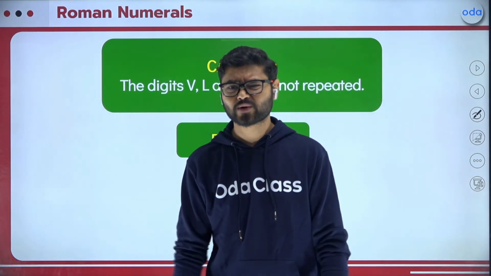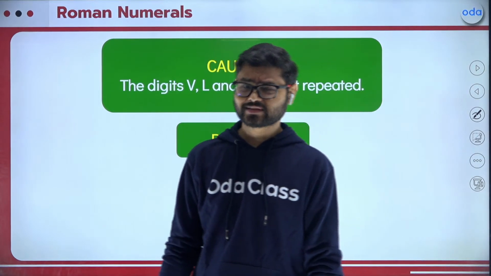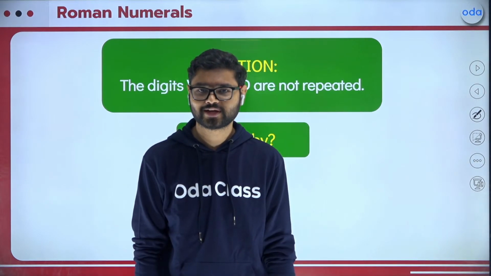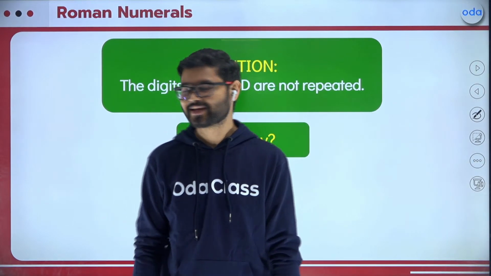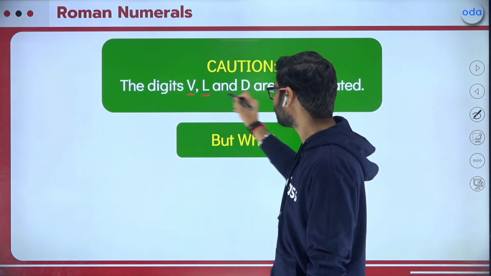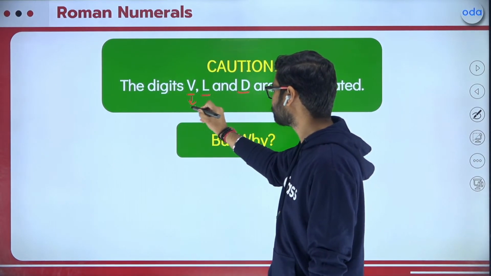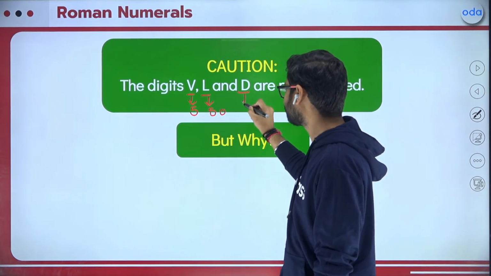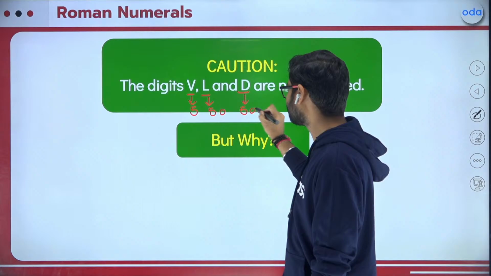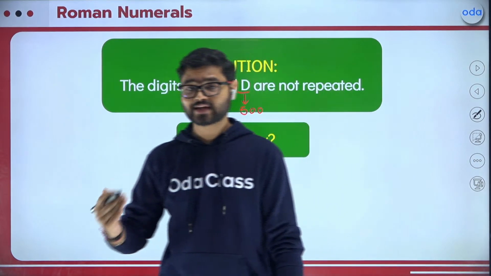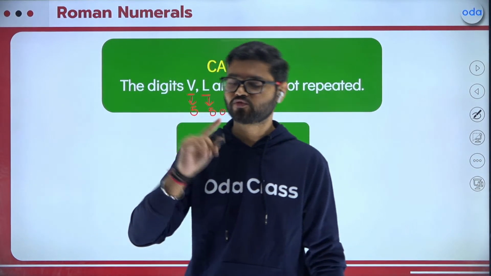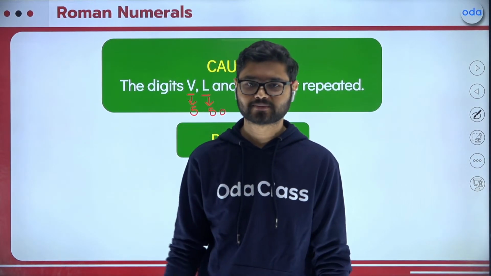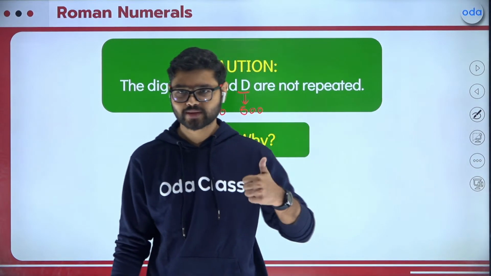Now how to remember, Rahul sir? How can I remember that I, X, C, M I can repeat, and V, L, D I can't repeat? I will tell you how you can remember. These are the only 3 symbols which have 5 in their values, so these are the symbols which we cannot repeat. I, X, C, M have 1 in their values, and we can repeat them. Any symbol which has 5 in it, we can't repeat. Good to go? Now you can remember?